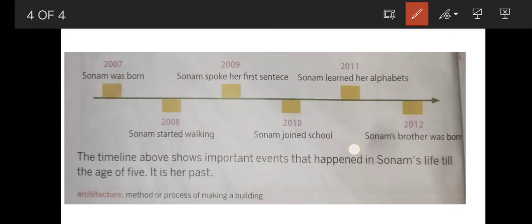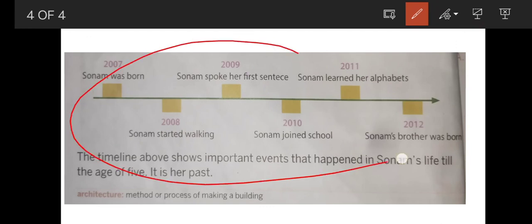Okay. So dear children, I hope you understood about timeline. You can also make a timeline about your life. You can include in your timeline all the important events that happened in the past till date. You can write the exact date and year when it happened.